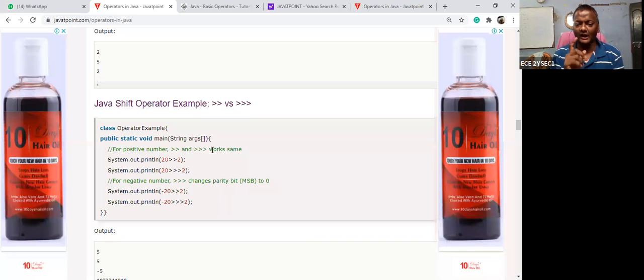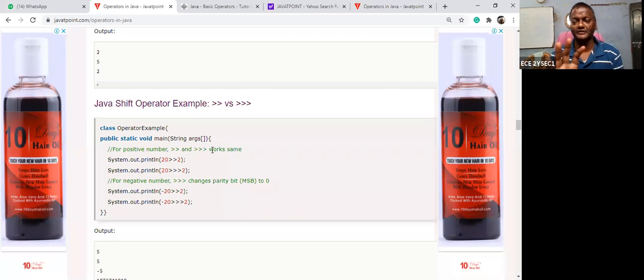So now, how to find out the sign? Suppose plus 5. How to represent the plus 5 in binary? In decimal, you understand plus is positive and 5 is the integer, so you can understand plus 5. But the computer cannot understand. That's why, please note down, if the most significant bit, MSB, is 0, then that number is the positive number.